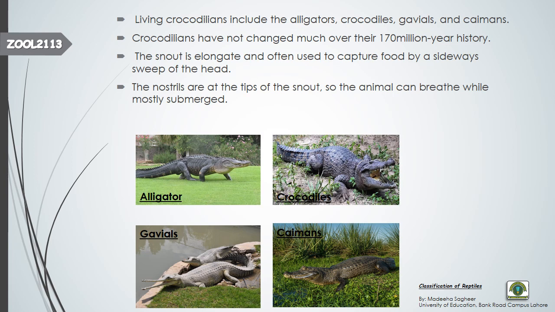The nostrils are at the tip of the snout. Nostrils are present here at the tip of the snout. Now what do the nostrils do? They help the animal to breathe while it is submerged in the water. They do breathe with their nostrils when the animals are mostly submerged.